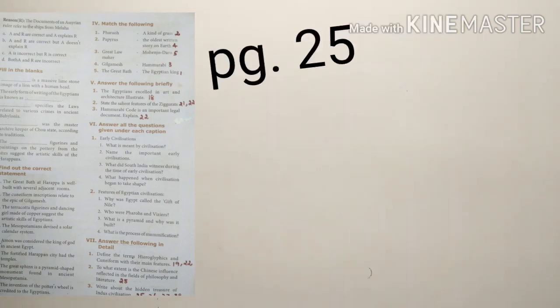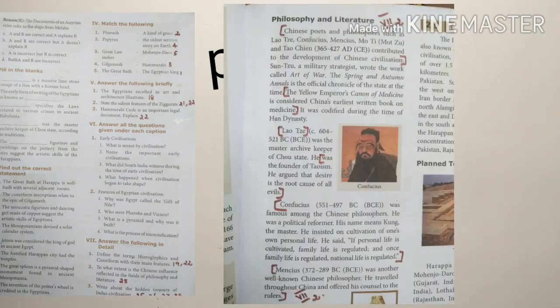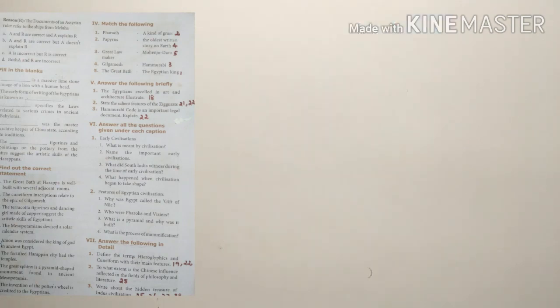Page number 25. See under the heading philosophy and literature, that paragraph fully, what and all we marked. That is 7.2.